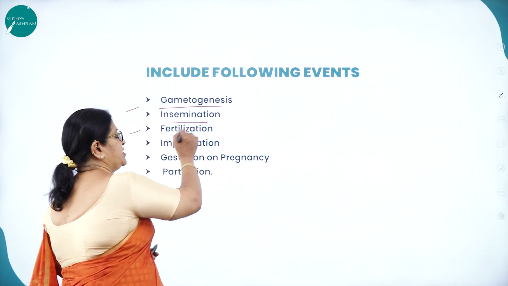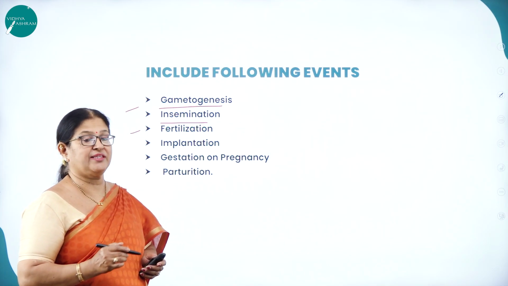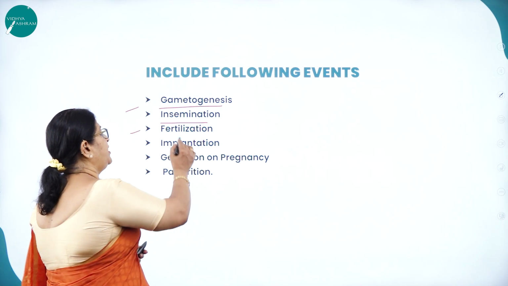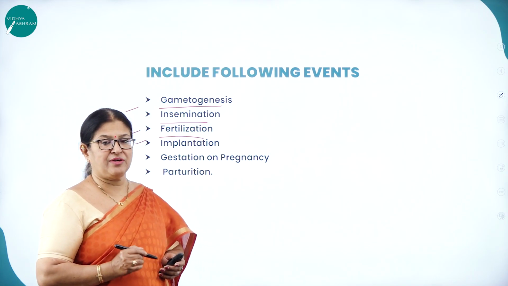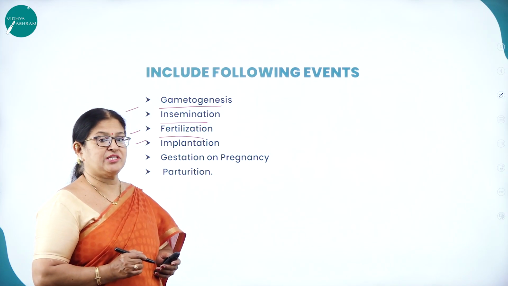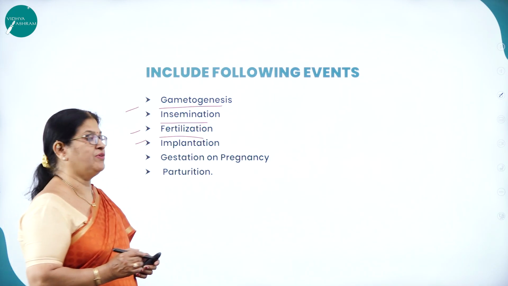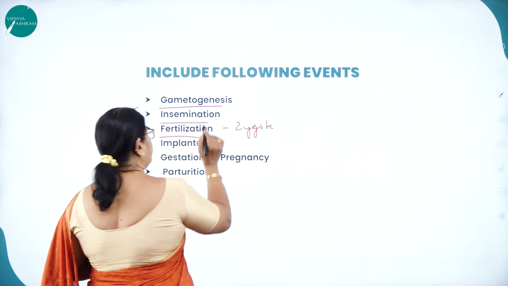Then insemination: it is the transfer of the sperm into the female genital tract. Once the sperm comes in contact with the ovum, fertilization takes place, that is the fusion of the male gamete with the female gamete called ovum, resulting in the formation of the zygote.